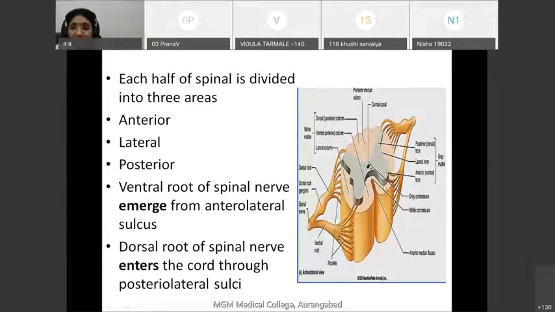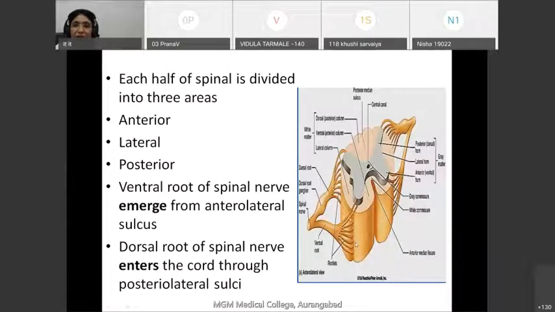Due to the presence of the anterior median fissure and posterior median sulcus, the spinal cord is divided into two equal halves, right and left.